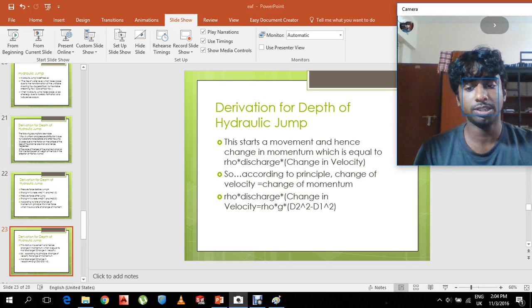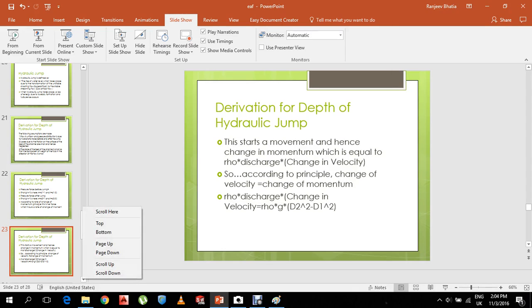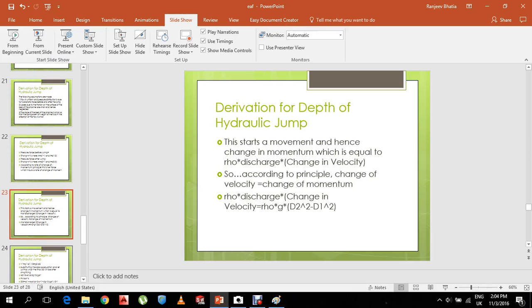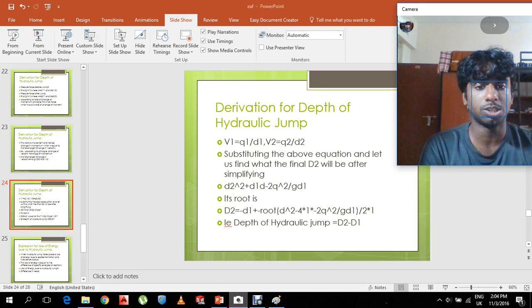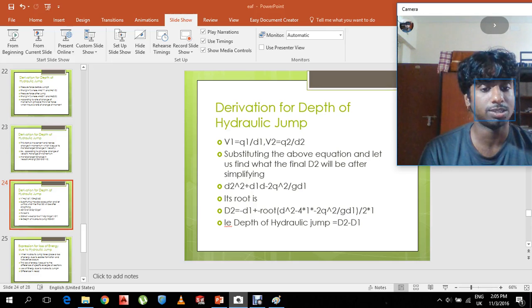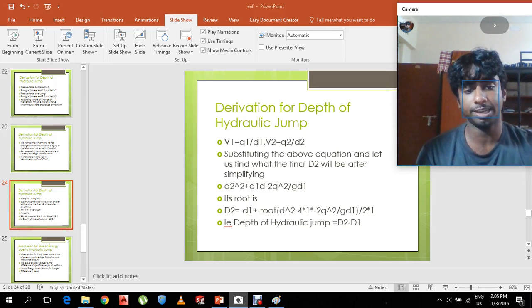So, equating both the equations and solving, we will get V1 equal to Q1 by D1 and V2 equal to Q2 by D2. We have to substitute both of these in the equation: D2 square plus D1 D2 minus 2Q square by gD1. Its root will be D2 equal to minus D1 plus root of D1 square minus 4 into 1 into minus 2Q square by gD1, by 2. Thus, this is the depth of the hydraulic jump.